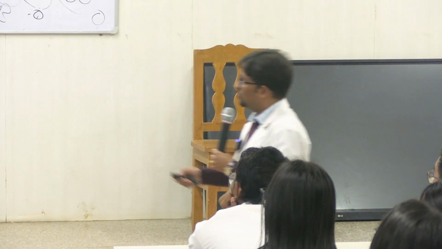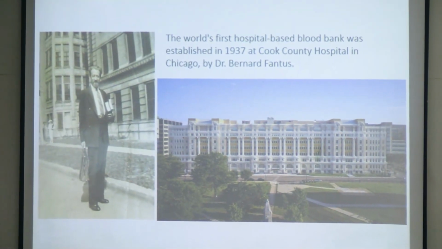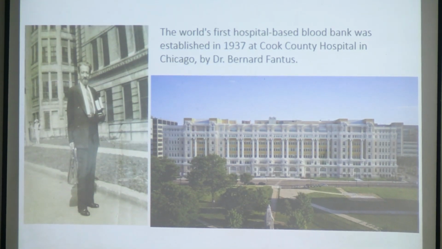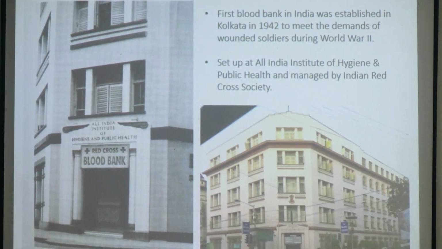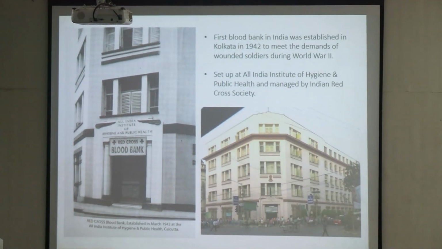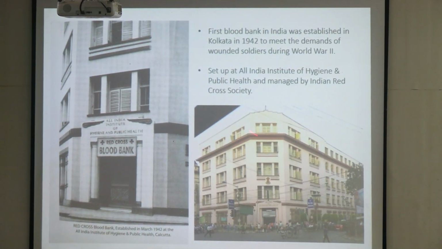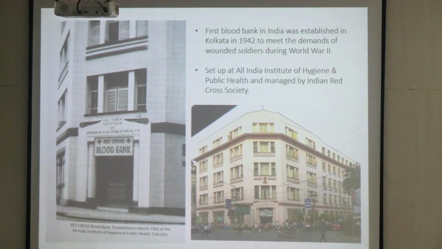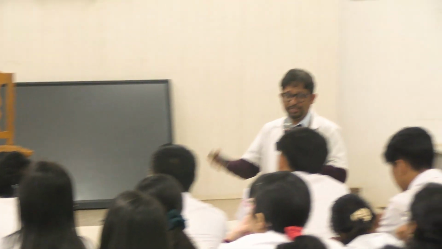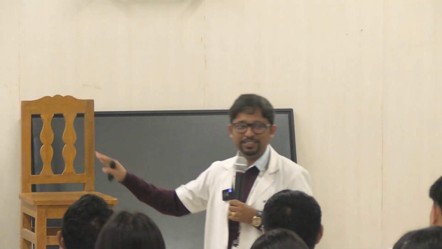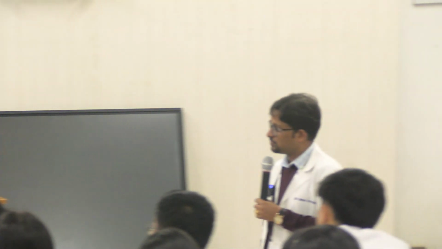1937 was the time when the first hospital-based blood bank was started, right? It is in Chicago, and this is how it looks in the present day. In India also, you can look at the date, World War II around 1942, in the All India Institute of Hygiene and Public Health, Kolkata, it was started by the Indian Red Cross Society, right? So these things are still there. So it is actually a war which has given momentum to this whole process.